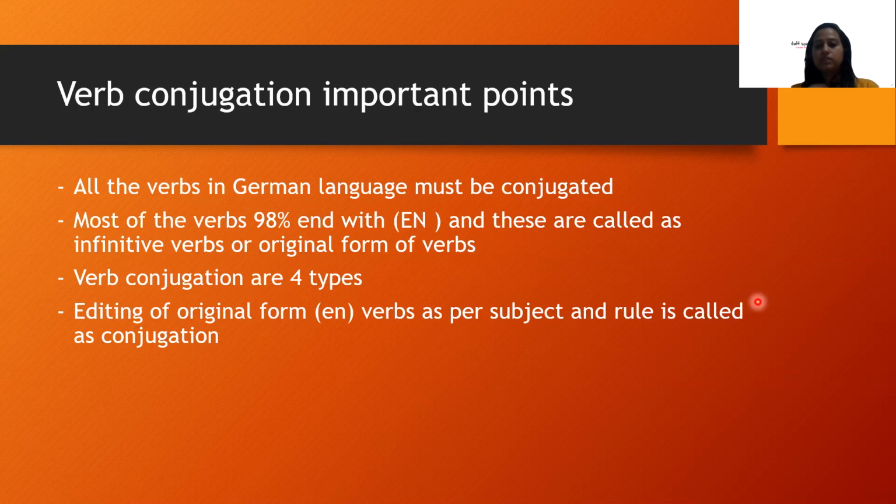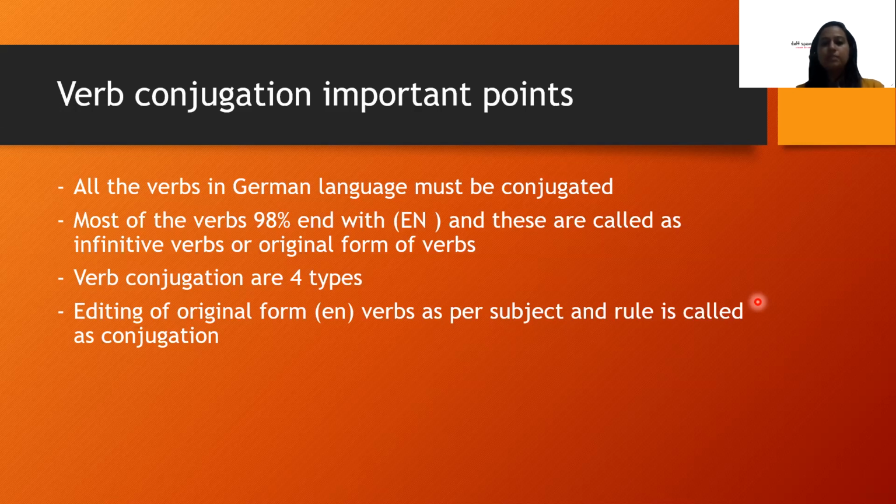That is ing. When you add this ing ending, it means you are conjugating the verb as per the subject. Subjects are I, you, he, she, it, we, they, you all. These are called subjects basically. So if I want to construct a sentence in English, I say I am going. She is going. You are going. I don't say I go, you go, he go, she go. No. So that ing part is basically you conjugating the verb.